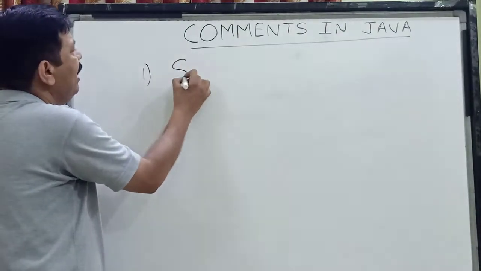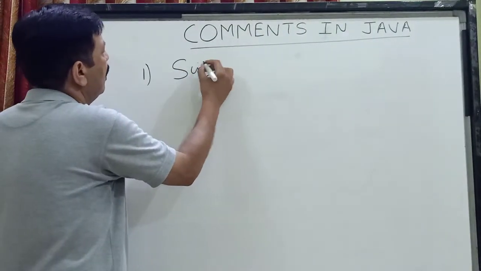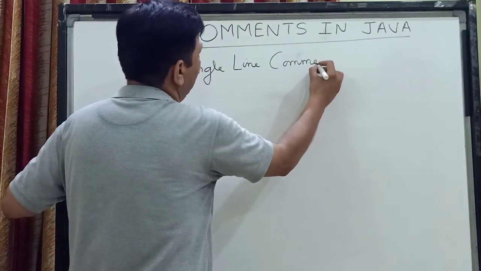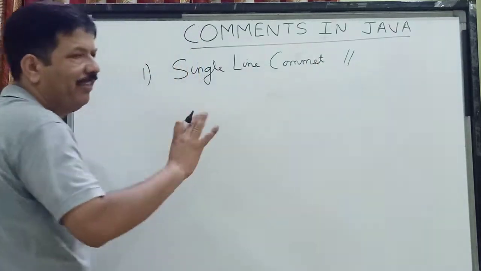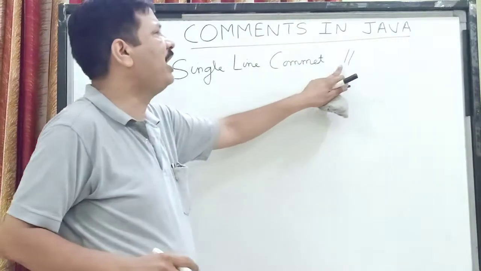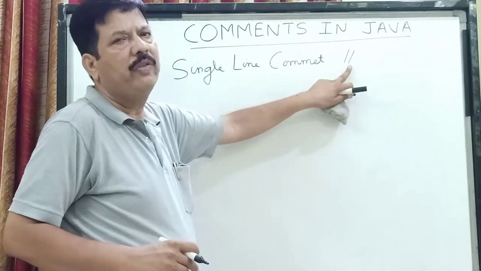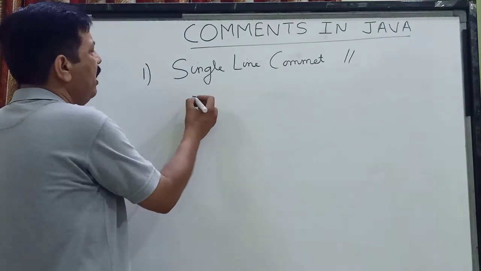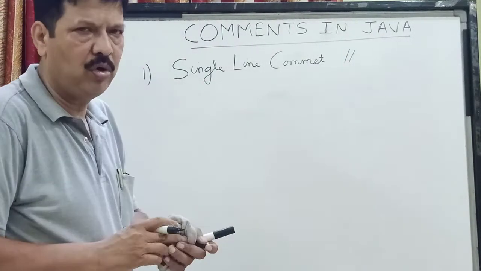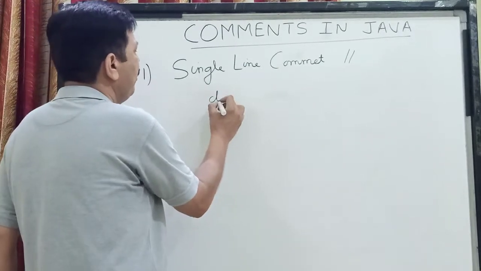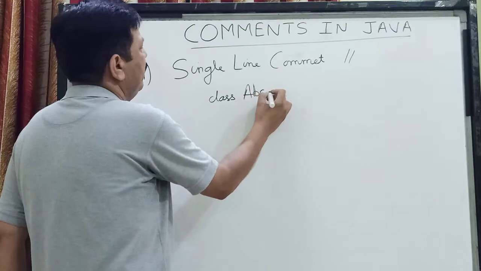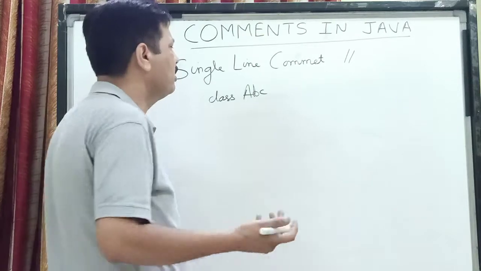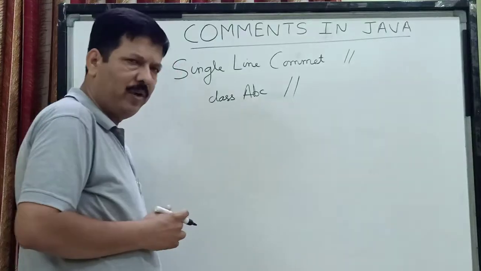First is the single line comment. A single line comment means a comment which you write in one single line, and it is written by starting your remark with these two signs, like this. Say we are writing a program. At present we don't know how to write a program. Say I write a program, class ABC. This is the first line I normally write in my program, and I want to tell what this program is doing. So I can put a sign over here.